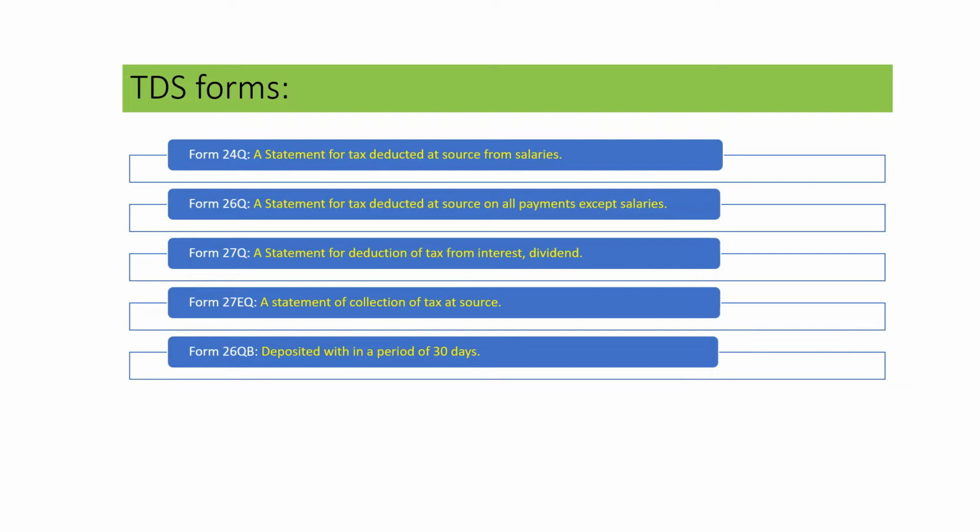Then Form 26Q, a statement for tax deducted at source on all payments except salaries. Form 27Q, a statement for deduction of tax from interest and dividend. Next, Form 27EQ, a statement of collection of tax at source. Form 26QB is deposited within a period of 30 days.